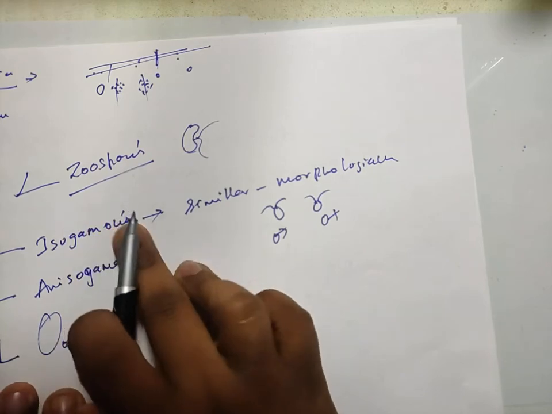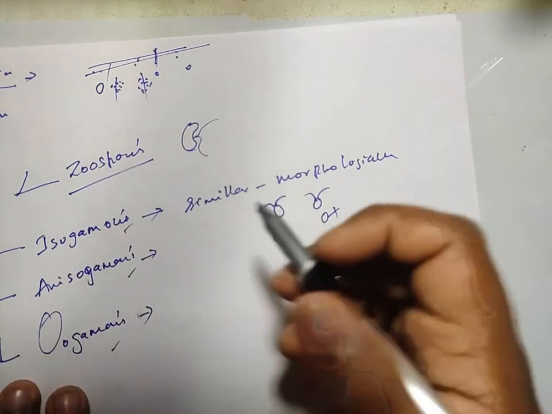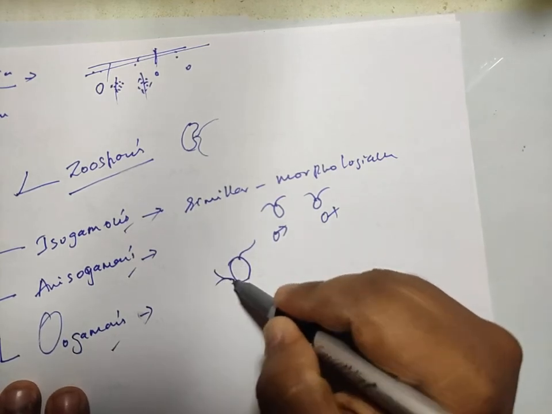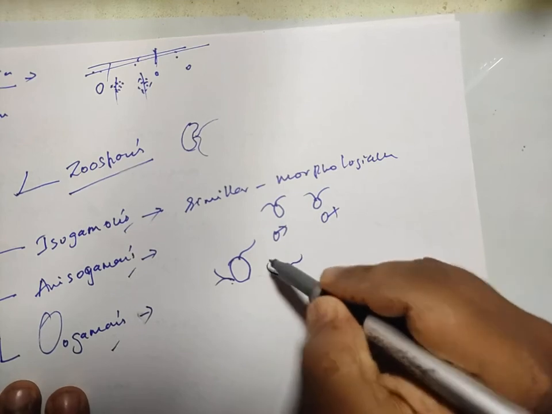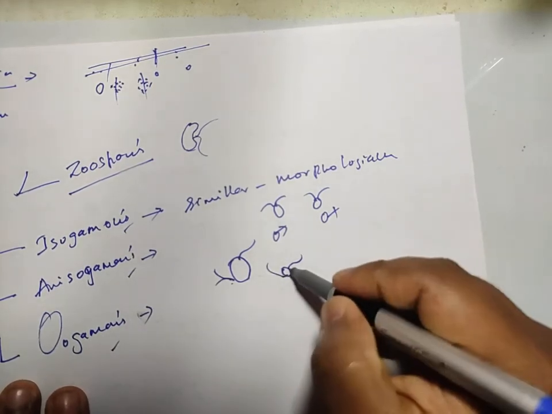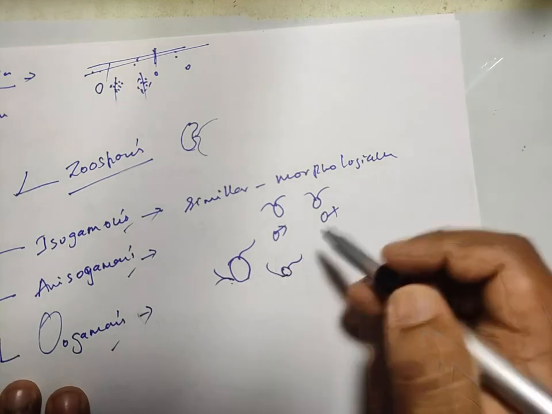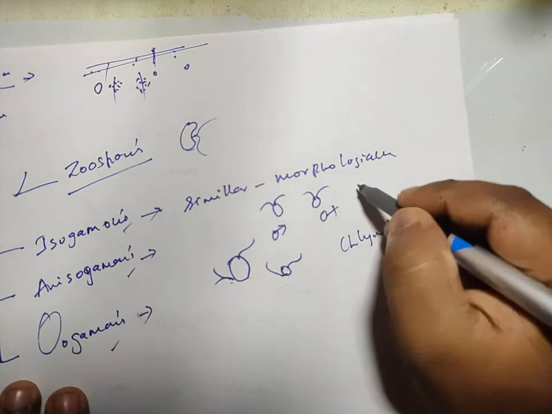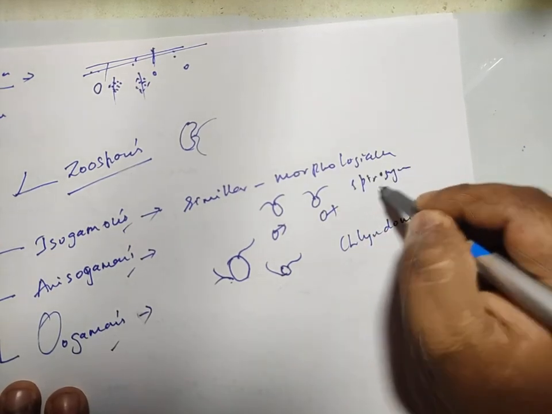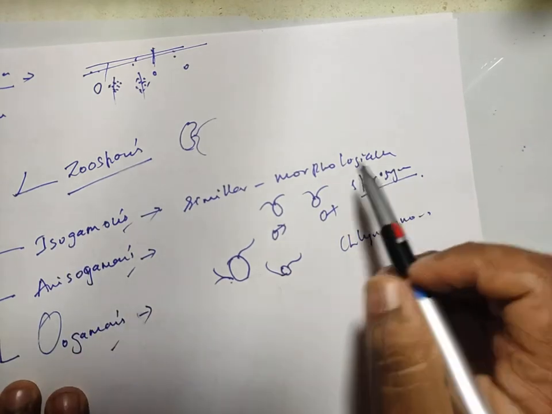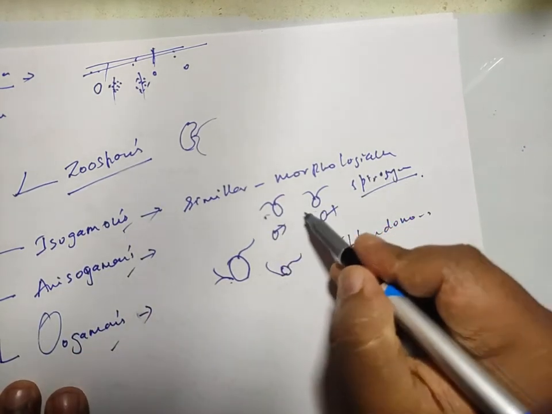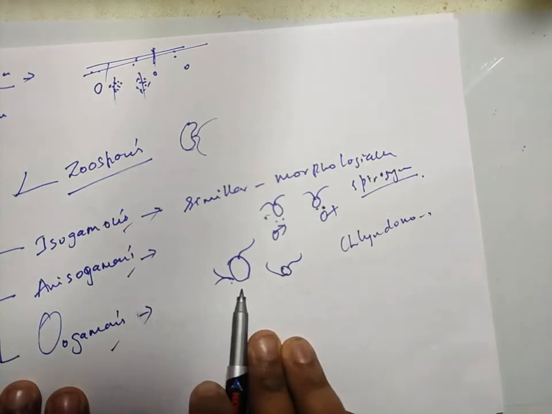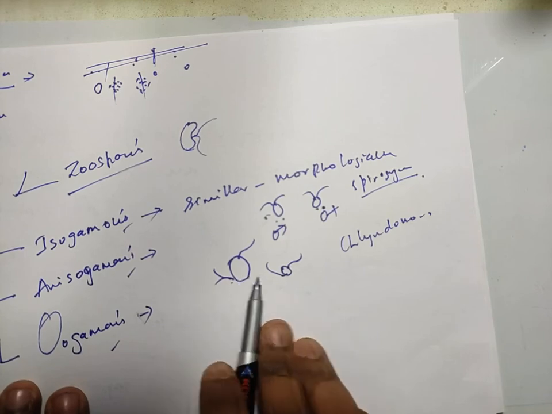When I say anisogamous, they may be flagellated, but the size may vary. Size may vary, but they are flagellated. The best example is Chlamydomonas. For isogamous, the best example is Spirogyra. In Spirogyra, it is isogamous type. Isogamous type means the gametes are morphologically similar. Anisogamous means they are morphologically dissimilar, but they are flagellated.